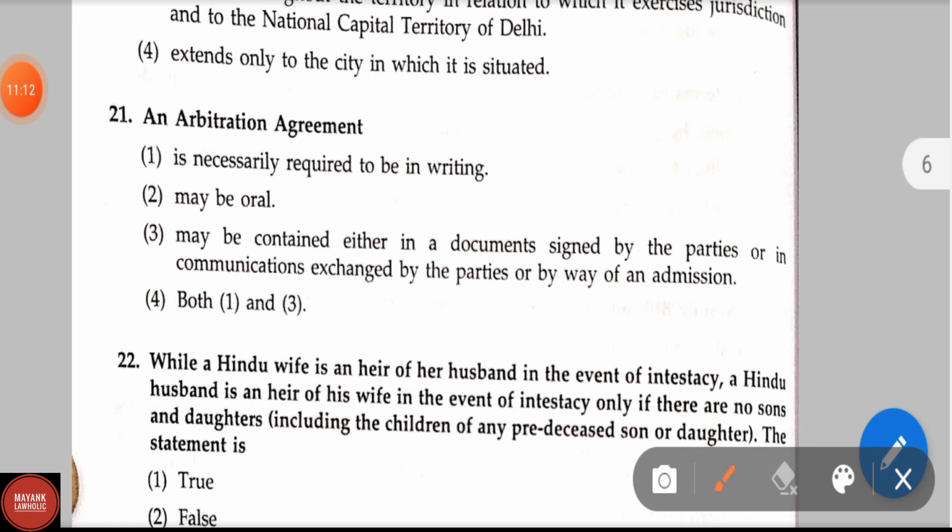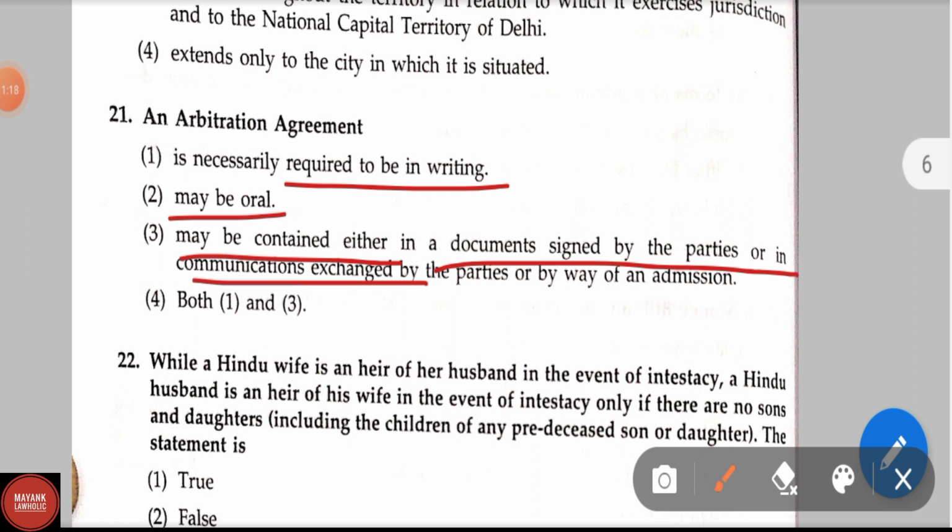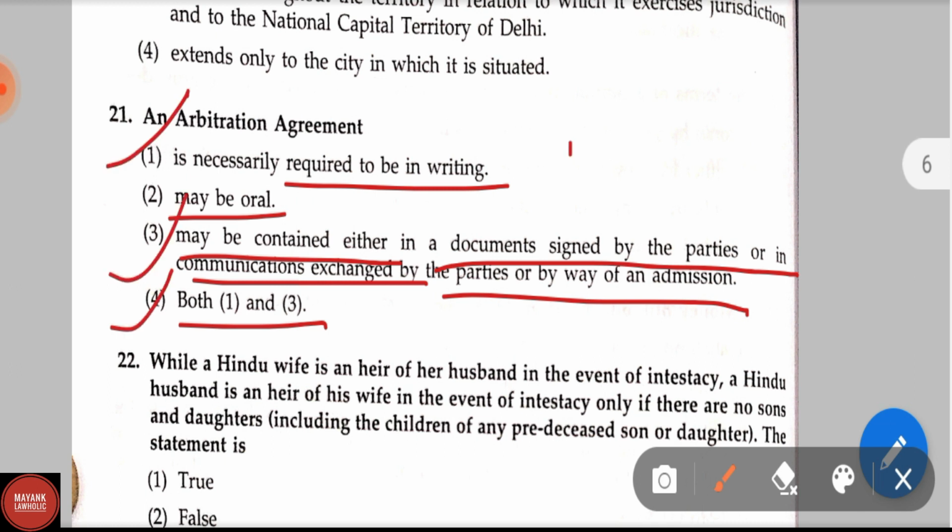An arbitration agreement is necessarily required to be in writing, may be oral, may be contained either in documents signed by the parties or in communication exchanged by the parties or by way of an admission. Both first and third option. Correct answer is option 4, both first option and third option is right.